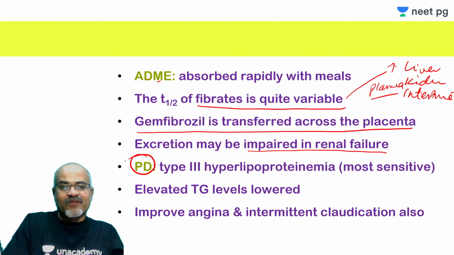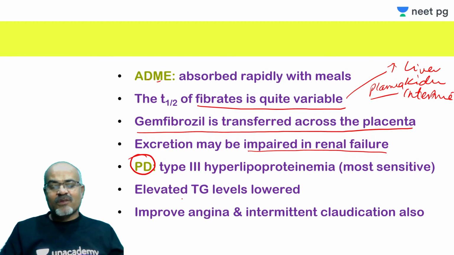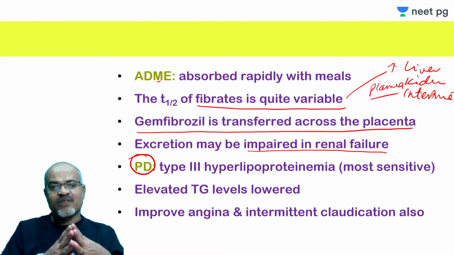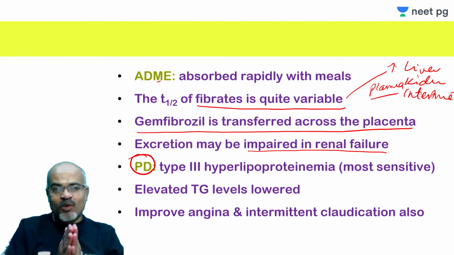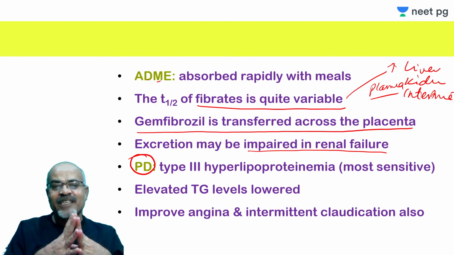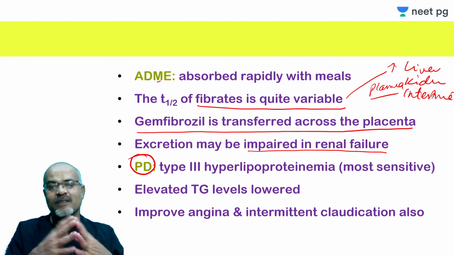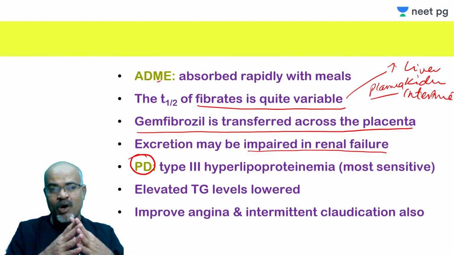This is the pharmacodynamic effect. The action of these fibric acid derivatives depends on many factors. For example, it depends upon the initial triglyceride level in the individual before the start of therapy, or any congenital presence or absence of some lipoprotein, hyperlipoproteinemia, etc., or dietary and secondary causes of raised triglyceride levels.